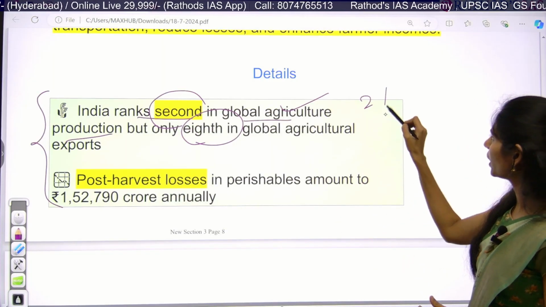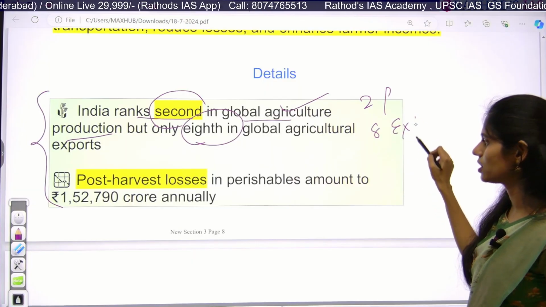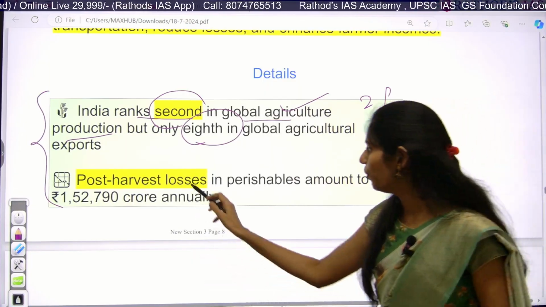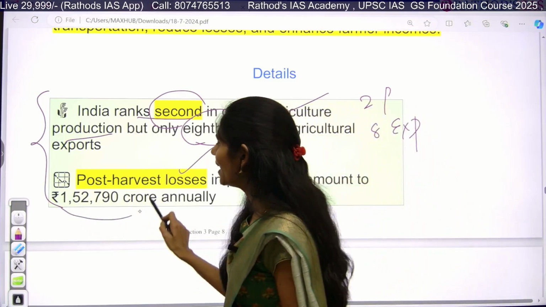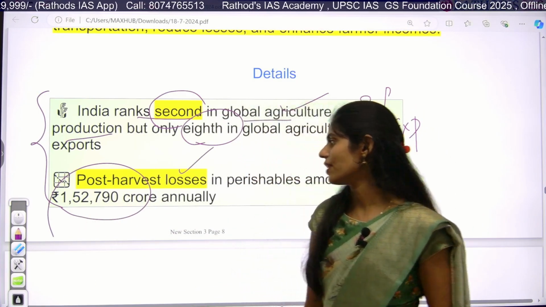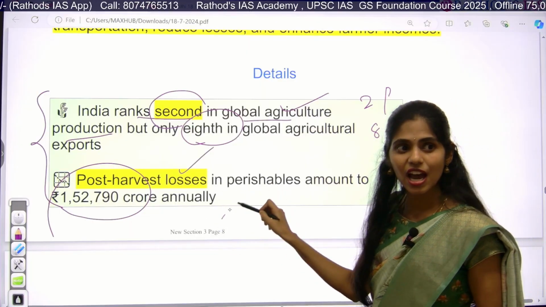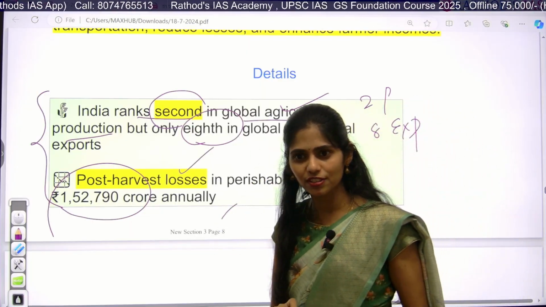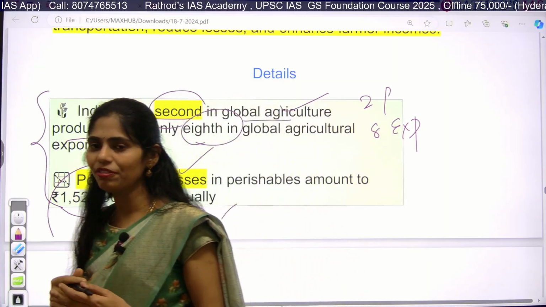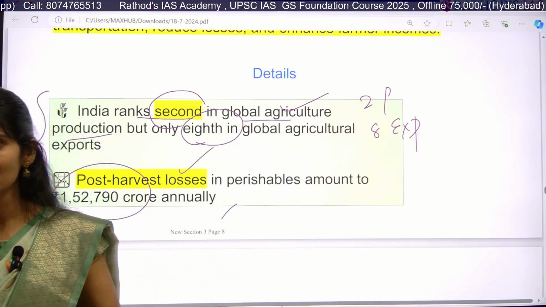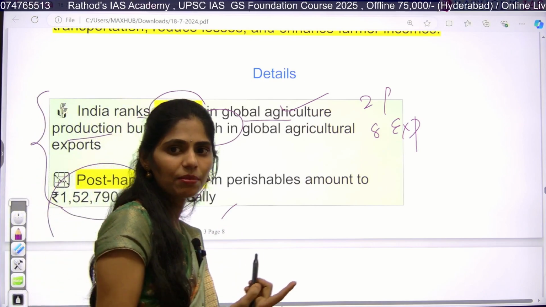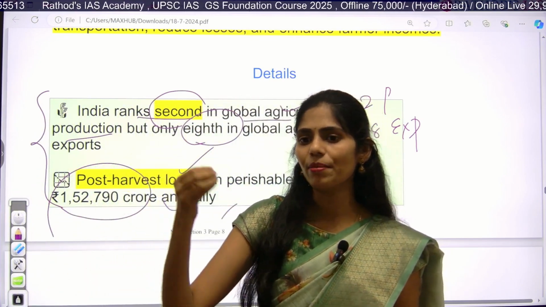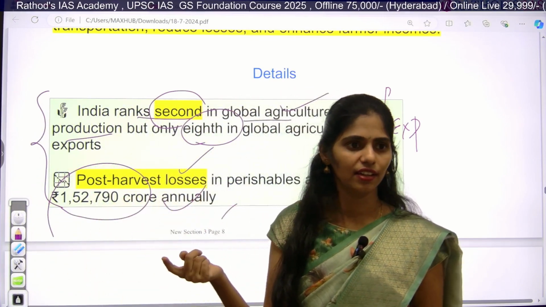Because of post-harvest losses, it is reaching 1,52,790 crores of loss after harvest. So many farmers face challenges to get the harvest, and even after getting it, it causes huge losses to the farmers. So farmer crisis is increasing in India.